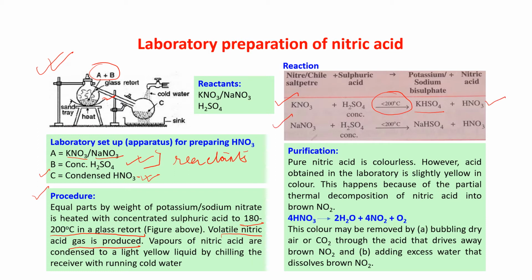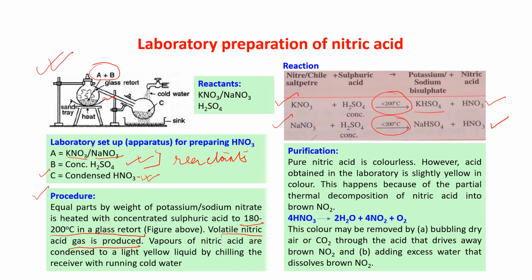If we are taking NaNO3, then with concentrated sulfuric acid, temperature below 200 degrees centigrade, again in place of KHSO4, we are getting NaHSO4, that means sodium bisulfate, and we are getting HNO3. This is the laboratory preparation of nitric acid. The reactants are potassium nitrate or sodium nitrate and concentrated sulfuric acid. We heat these two below 200 degrees centigrade. We get the vapor of nitric acid. Then you condense it and we get a yellow liquid, that is nitric acid.